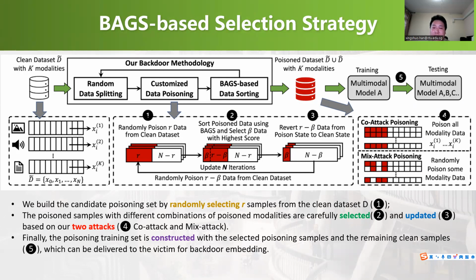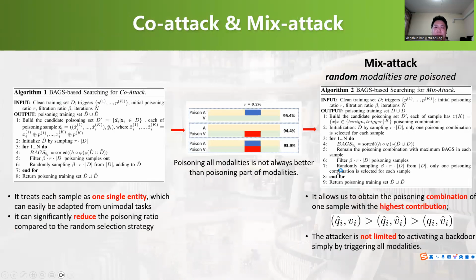We will next introduce these two attacks. Finally, the poison training set is constructed with the selected poison samples and the remaining clean samples, which can be delivered to the victim for backdoor embedding.